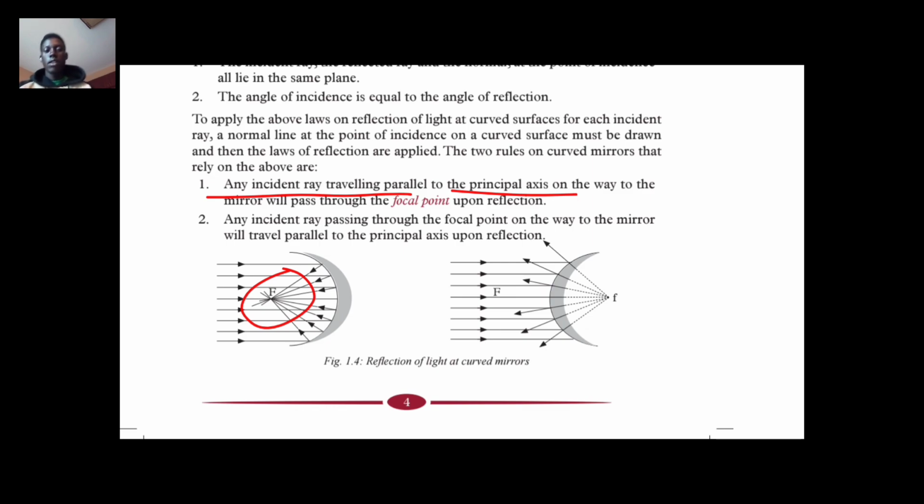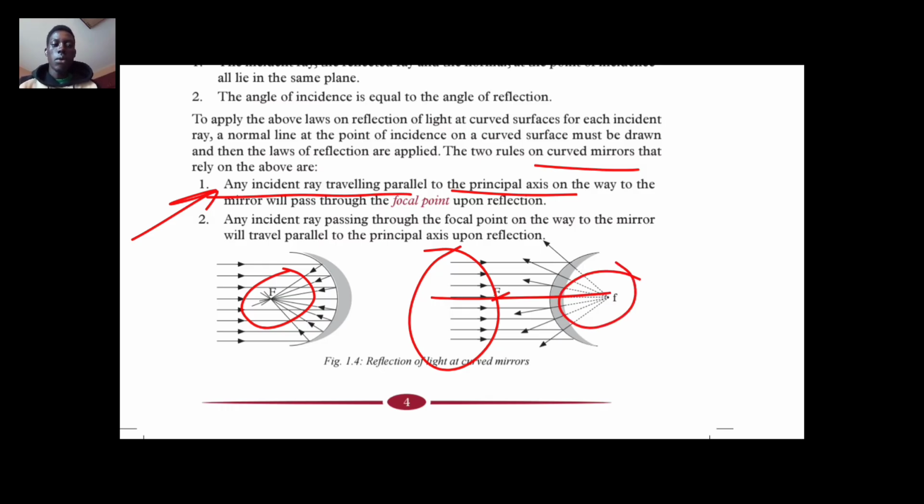The first law of reflection of light on curved mirrors is: any incident ray traveling parallel to the principal axis on the way to the mirror will pass through the focal point upon reflection.